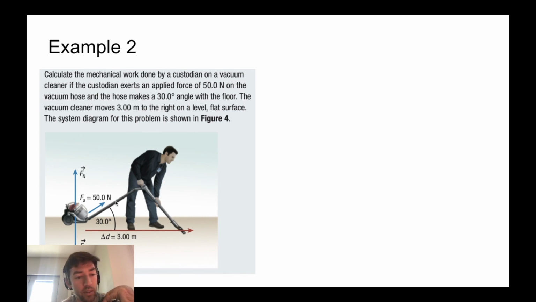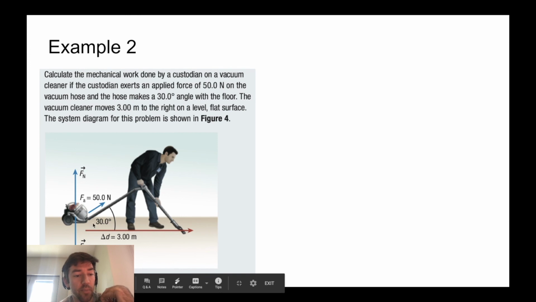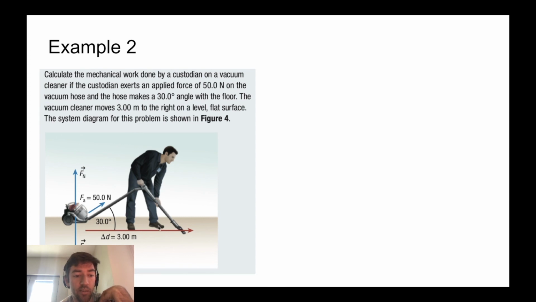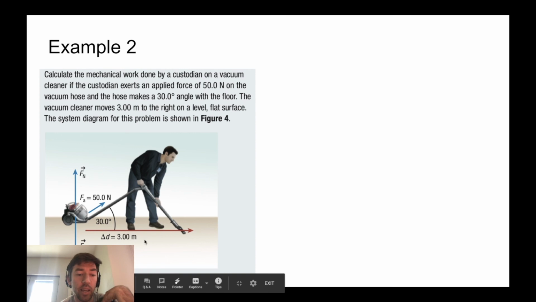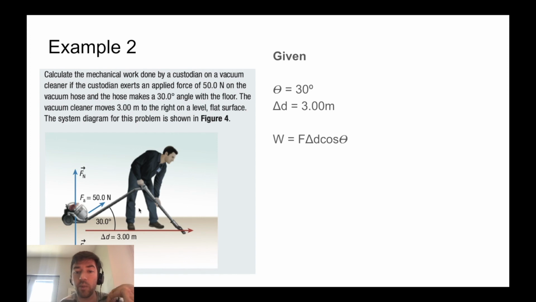what he's doing is he's sort of pulling on this part of the tube, which is 30 degrees above the ground. And by pulling on it, he's going to move this whole main body of the vacuum to the right. But obviously it's not going to be moving upwards. It's just going to be sliding horizontally along the floor. So you have this angle between the force being applied and the displacement of the vacuum cleaner. And so given we know theta is 30, we know the displacement is 3, we know the